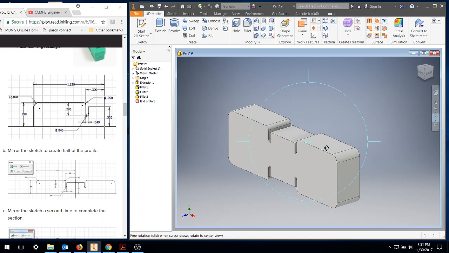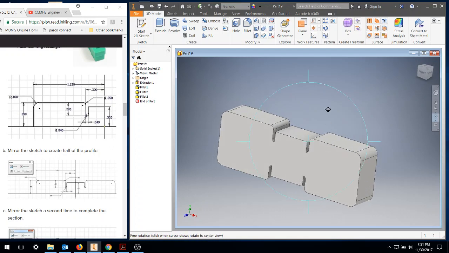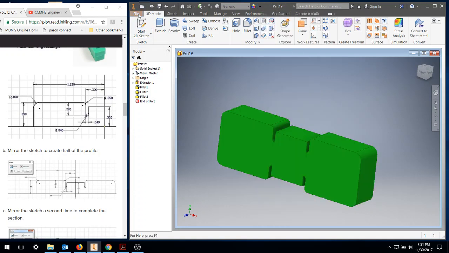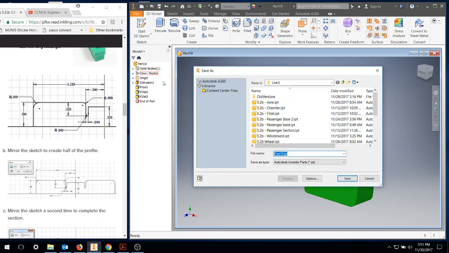Okay, that's our part. Change it to dark green if you want to make it look a little bit better. File, save as, 5.5b-3 connector.